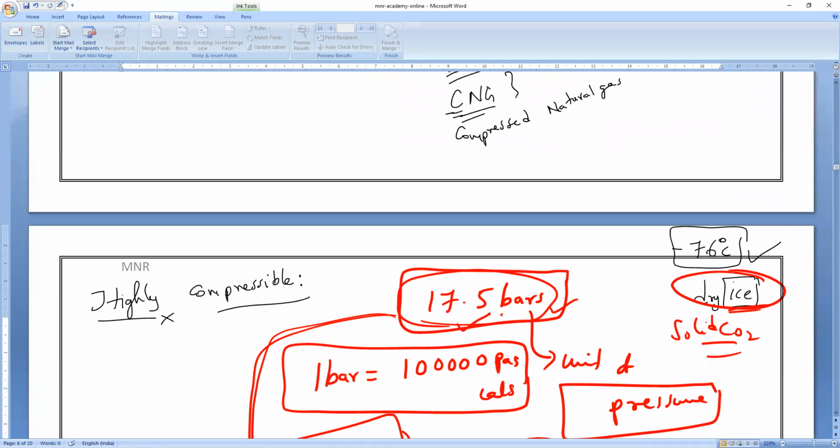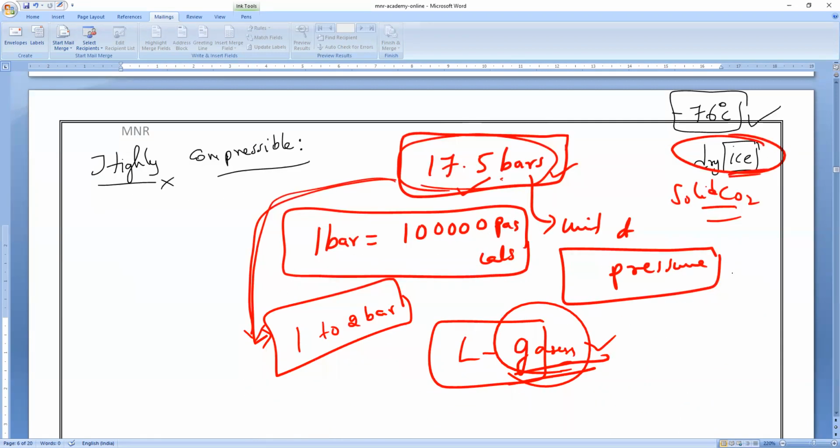Dry ice, suppose you take normally carbon dioxide at normal room temperature. What is the state of it? Minus 76 degrees Celsius. No, I am asking, at normal room temperature, what is the state of carbon dioxide? It is a gaseous state. Yes or no? Yes, sir.